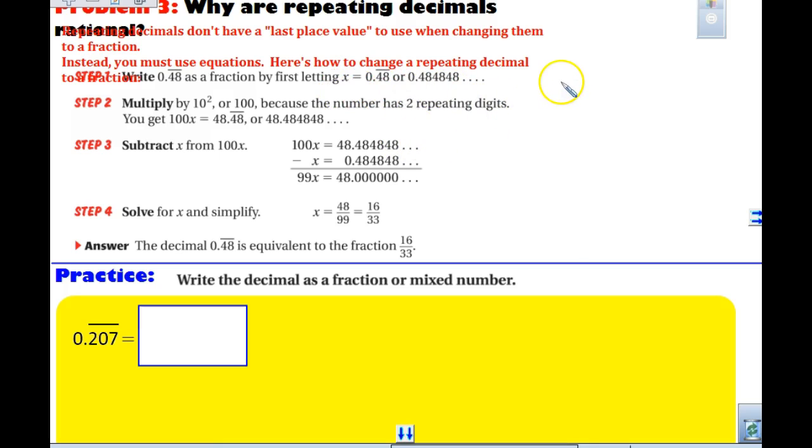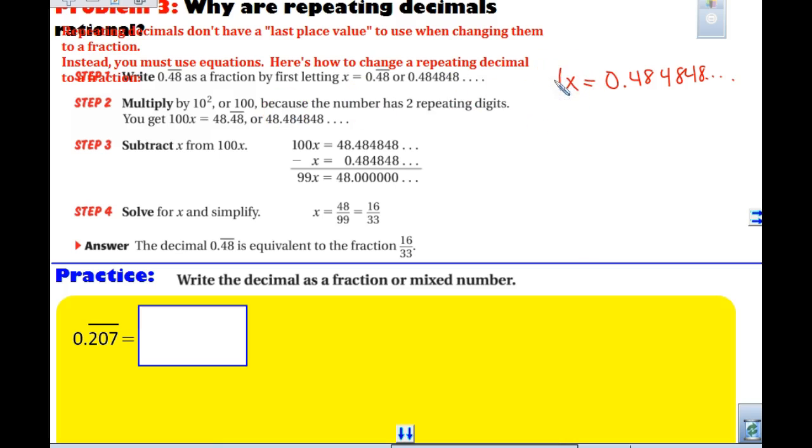So the first thing we're going to do as we start our problems is we're going to notice how many numbers repeat. If 2 repeat, you're going to write that like that. X equals 0.4848, and usually after this you can stop. Okay? It says we notice, since there's 2 numbers repeating, that if we take it times 10 to the second or 100, because there's 2 digits that repeat, we are going to multiply both sides here by 100.